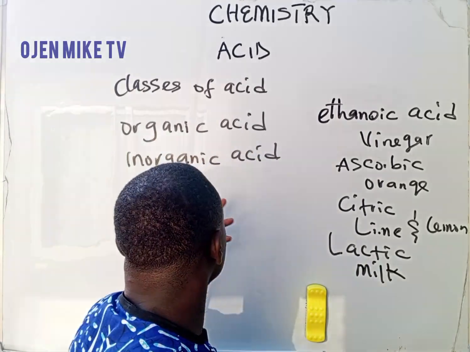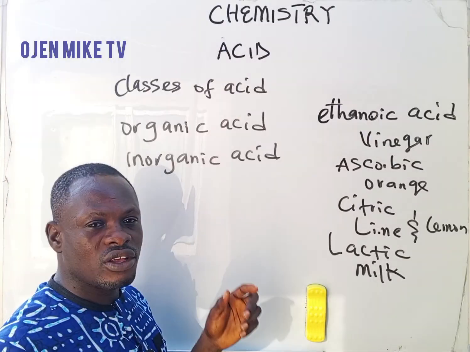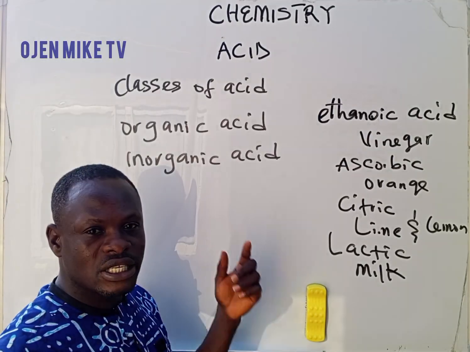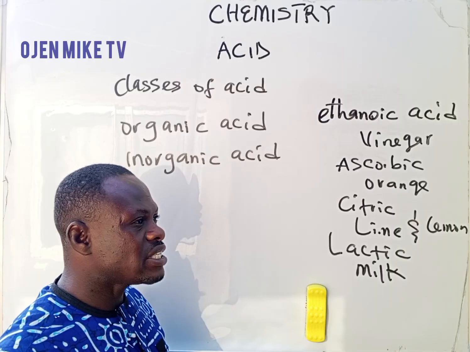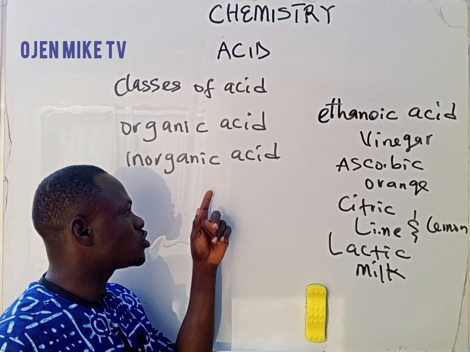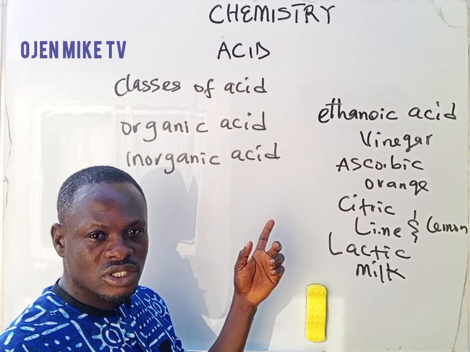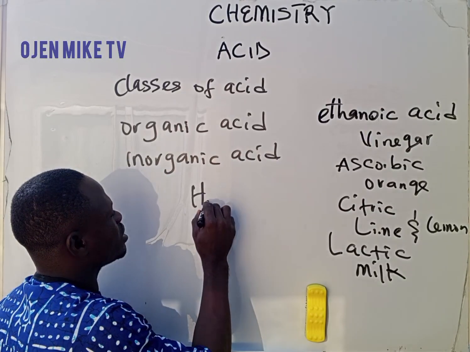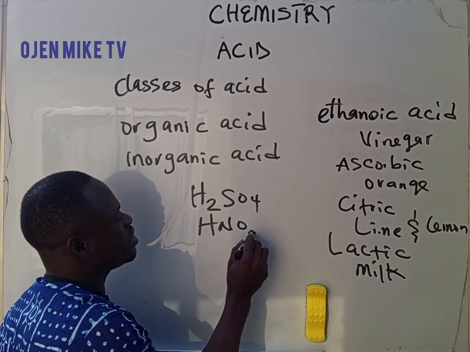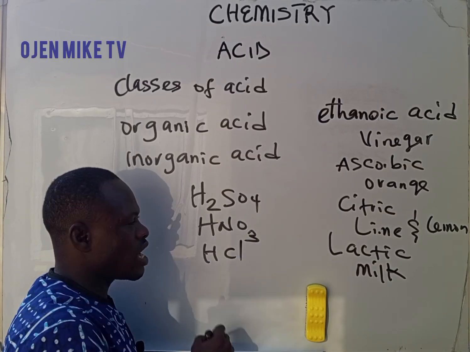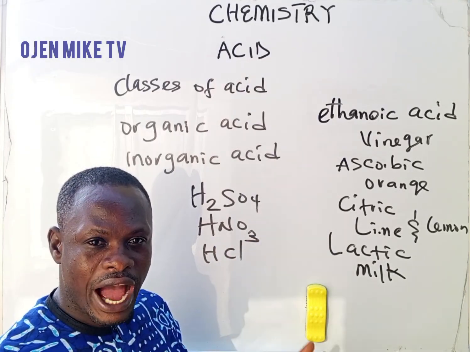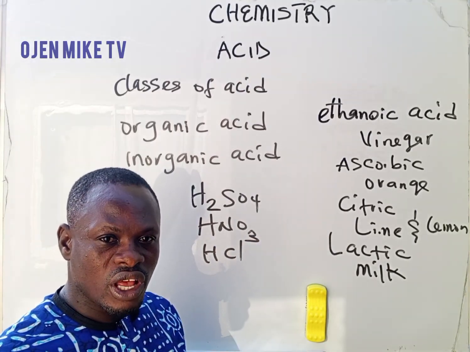Now we go into inorganic acid. You can also call inorganic acid a mineral acid. These are acids that are manufactured in the laboratory. For example, we have tetraoxosulfate(VI) acid, trioxonitrate(V) acid, hydrochloric acid, and so on and so forth. All of these are inorganic acids because they are manufactured in the laboratory.